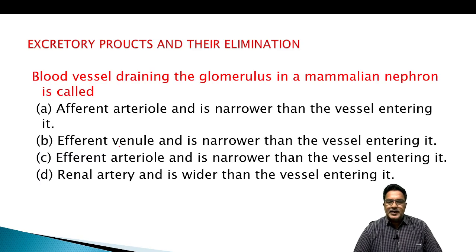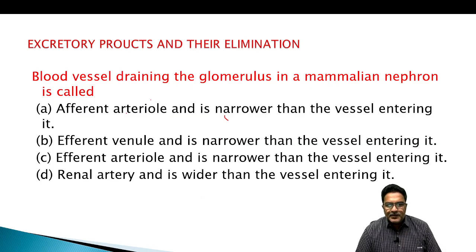Next, blood vessel draining the glomerulus in a mammalian nephron is called. Afferent arteriole and is narrower than the vessel entering it. Efferent venule and is narrower than the vessel entering it. Efferent arteriole is narrower than the vessel entering it. Renal artery and is wider than the vessel entering it.